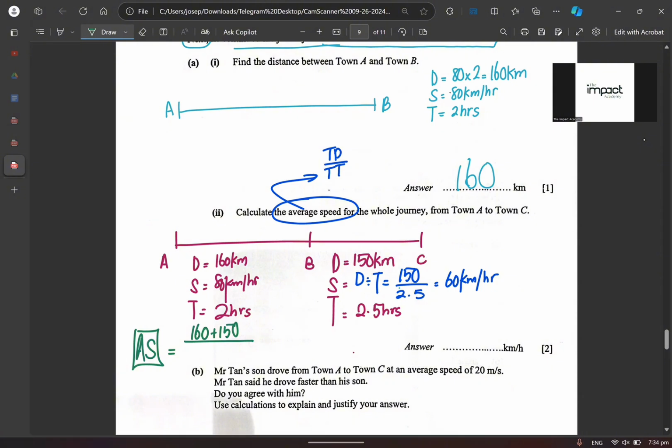What is my total time? In this situation, it is 2 hours plus 2.5 hours plus, don't forget to add the 0.5 hours. Can you understand or don't understand? Why do I have to add the 0.5 hours? Very good. So 310 over 2 plus 2.5 plus 0.5. You must always remember that. 310 divided by 5, right? We get an answer of 62